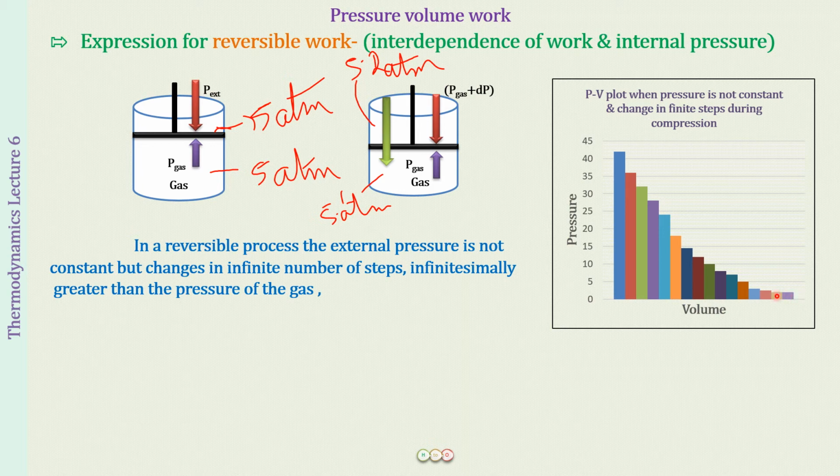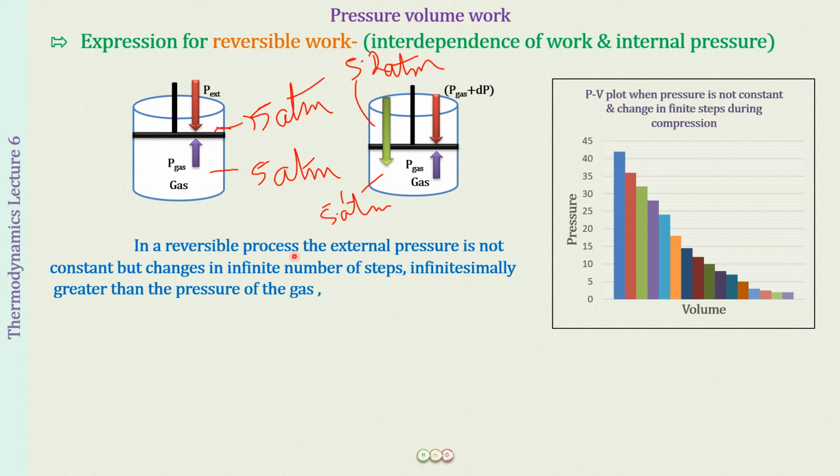You increase the pressure by a very little amount, the volume is going to decrease. Again, the balance is maintained, the equilibrium attained between the pressure on two sides. Then again you apply a little more pressure. So this way you are building up slowly and steadily the pressure, and the volume is decreasing. Okay, so this is how you are going to carry out your process.